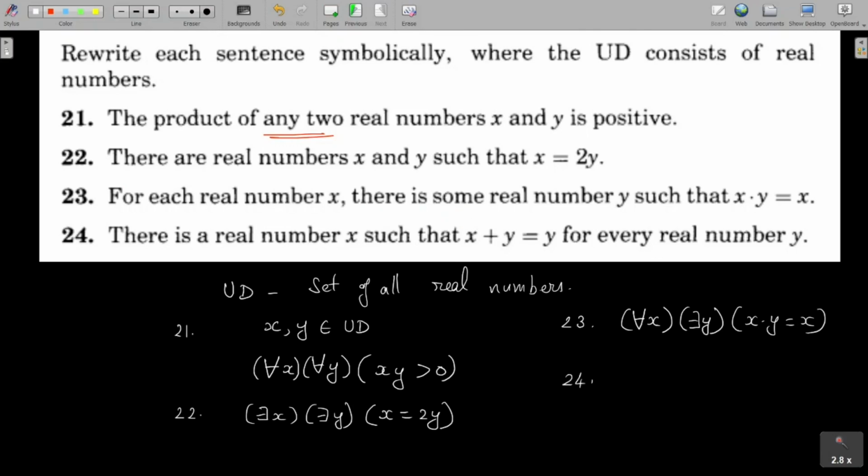Now the last one. There is a real number x such that x plus y equal to y for every real number y. So the quantifier used for x is there is a real number, so we have there exists x. And the quantifier corresponding to y is for every real number y, that is for all y. And the predicate here is x plus y equal to y.